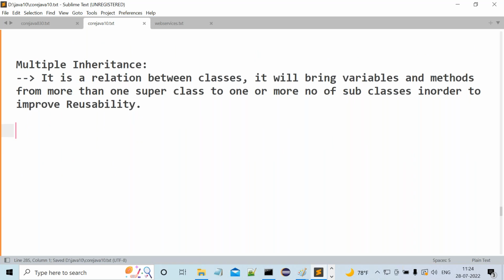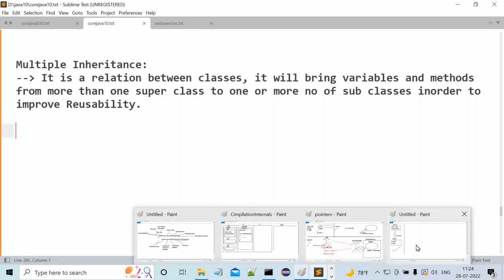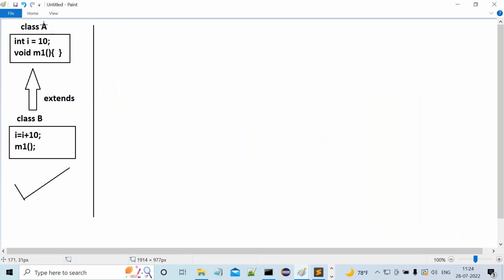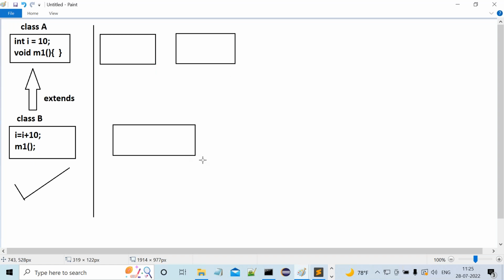Right, sir. Now I want to show the same thing in a diagrammatic manner. Observe carefully, all of you. Now this is one superclass. Everybody put more concentration here. Here itself I'm going to discuss what is the problem with multiple inheritance in Java. All right, this is one superclass. This is another superclass. This is a child class.